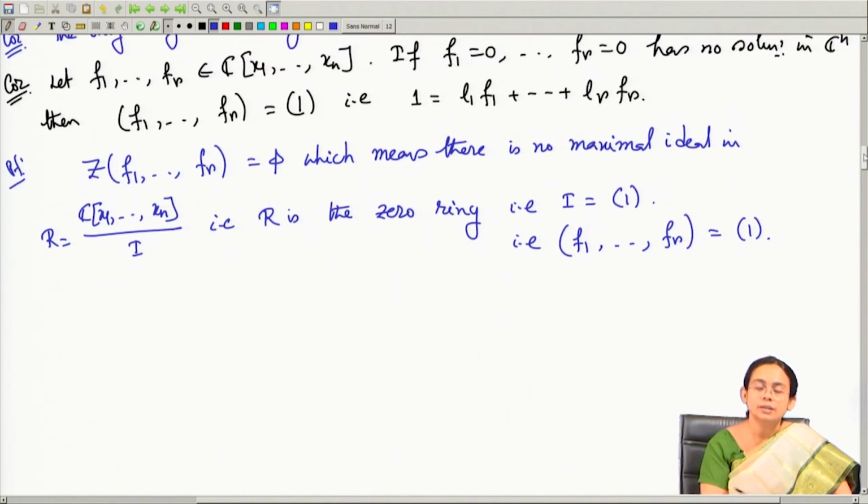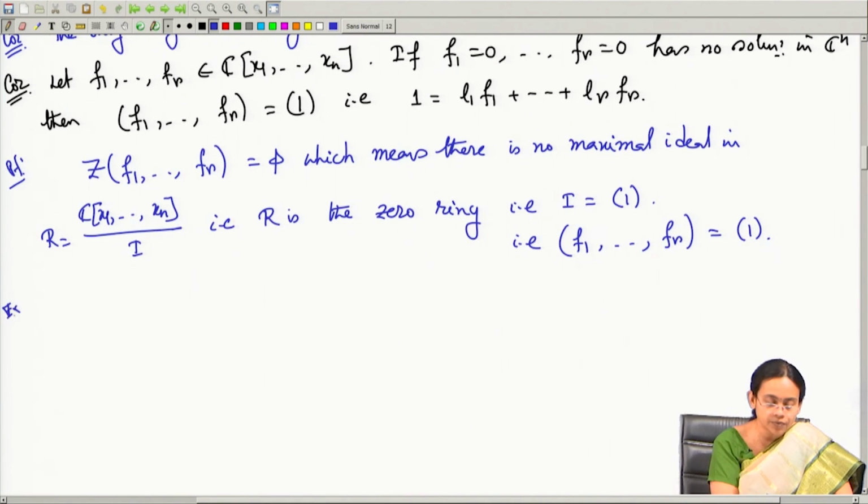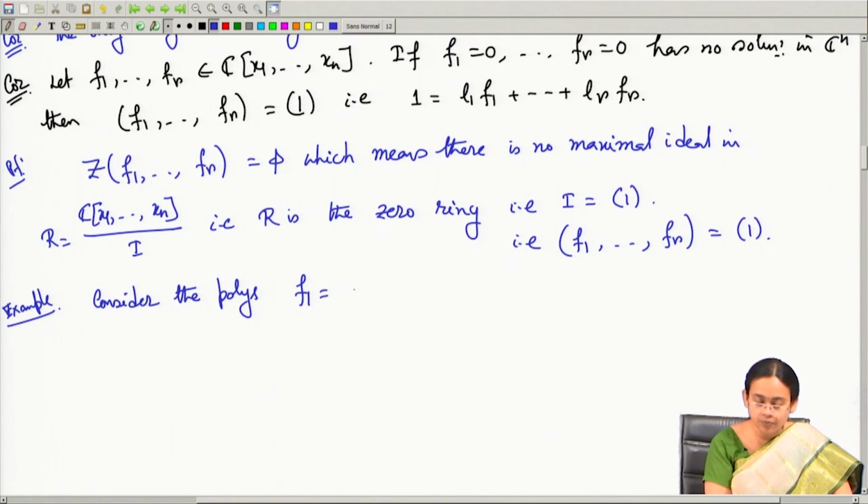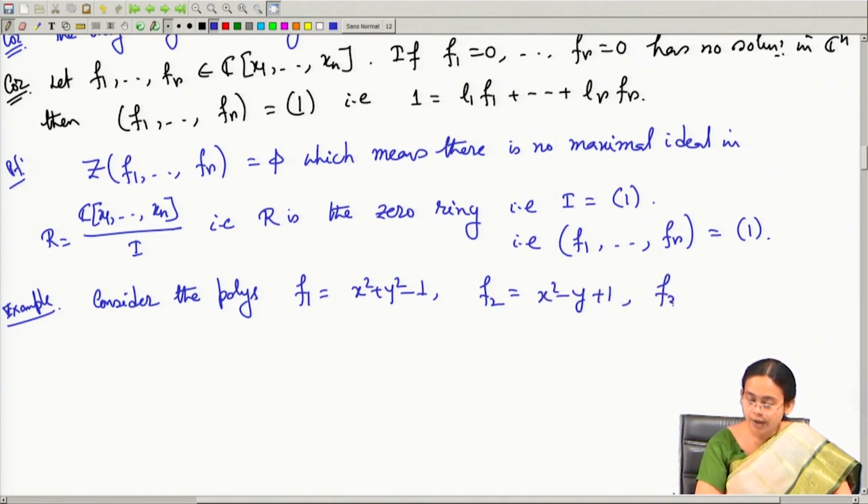So, this has many applications. Let me quickly give you one useful example. Consider these polynomials. Say f 1 is the polynomial x square plus y square minus 1, f 2 is the polynomial x square minus y plus 1, and f 3 is the polynomial x y minus 1.